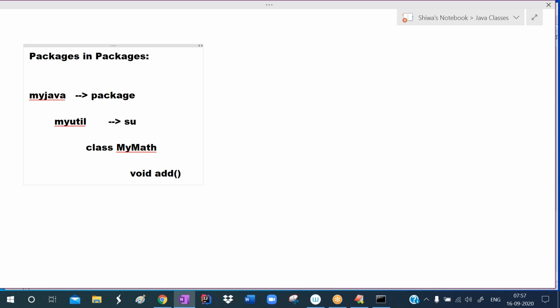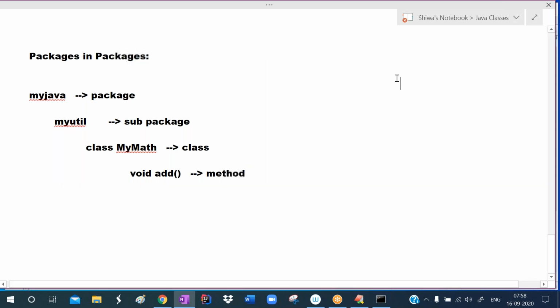Like in Java, they defined the Java package, and in the Java package they defined the util package. Like that, I want to define my Java, my util packages. They defined the math class. Like that, I want to define my own class, my math. This is a class name, and add is a method. This is our task.